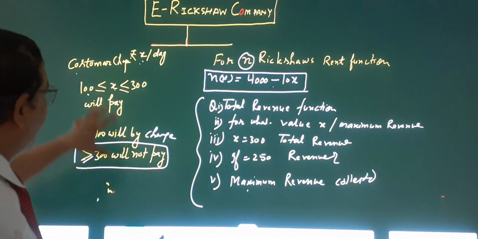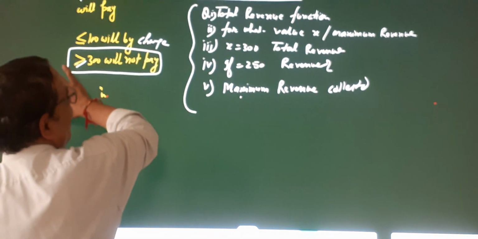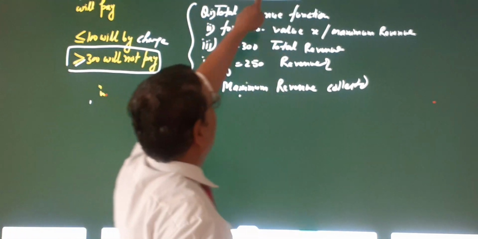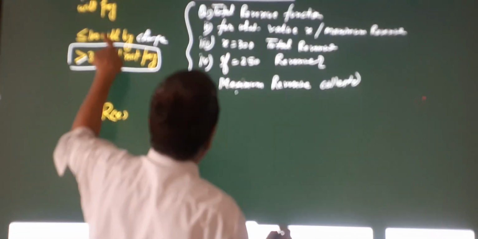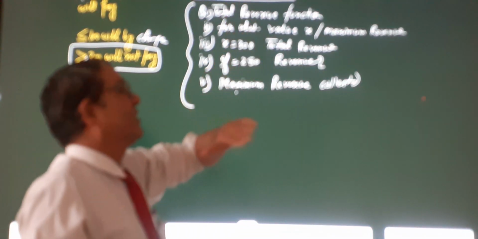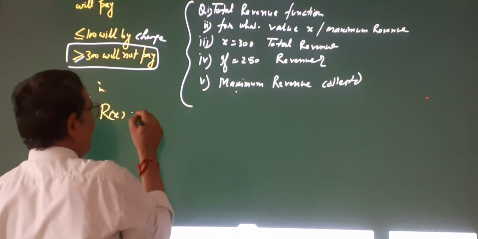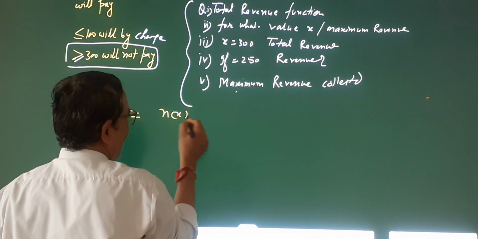Is it clear? So with the help of this information we are trying to solve this one. First of all, you tell me: the e-rickshaw function is given, these are the total rickshaws, and the charge per day, so the total revenue function will be R(x), the term used for total revenue in this chapter. So I am going to write it. What will R(x) be? R(x) equals the charge per rickshaw x times the number of rickshaws, which is given as a function. So R(x) will be n(x) into x.